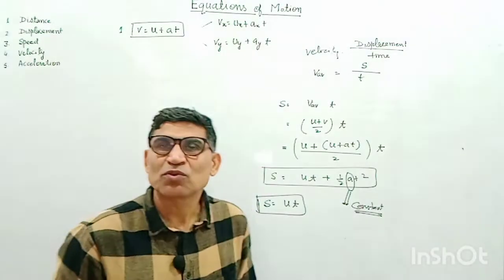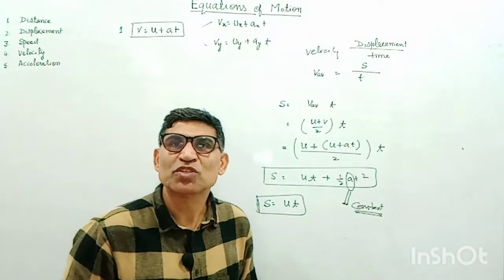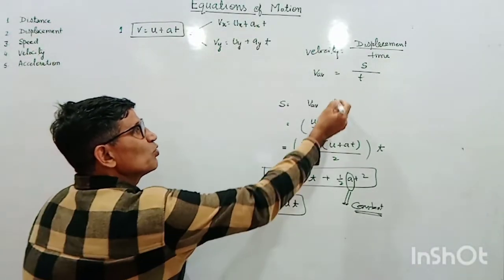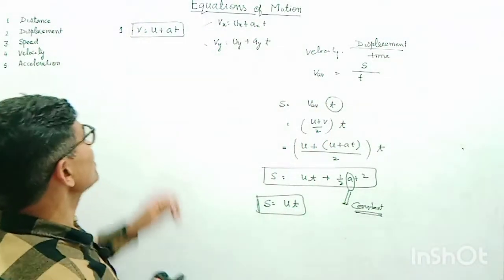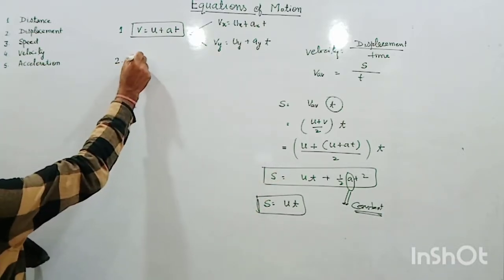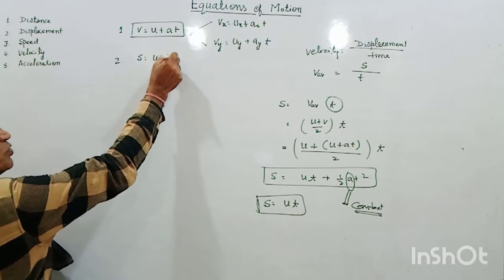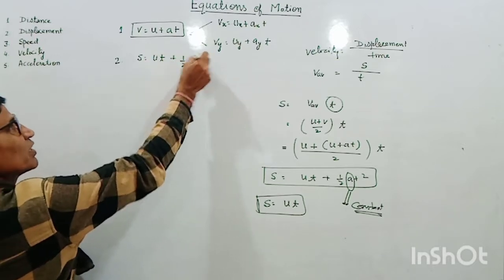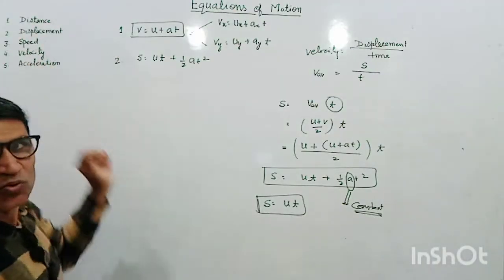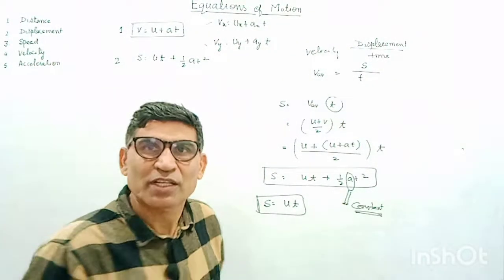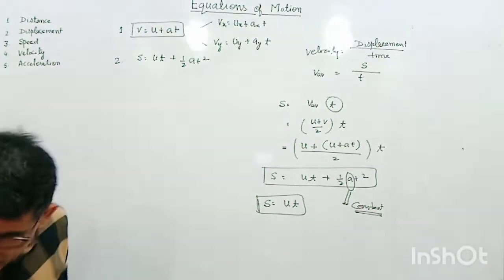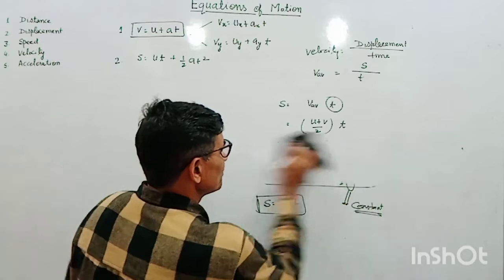So if you have to derive the third equation of motion, there is a little bit of change. In the same case, I have to eliminate the time. These two equations have the time factor involved, that is s is equal to ut plus half at square. If time is given to you, then we have to use either 1 or 2. If time is not given, then we have to eliminate this time, and I can write it in this way.